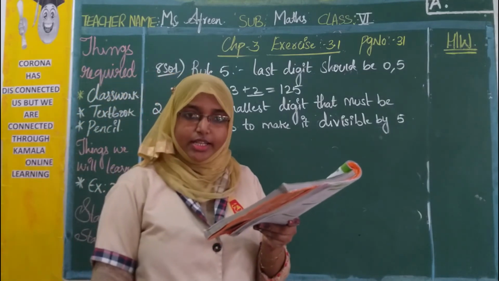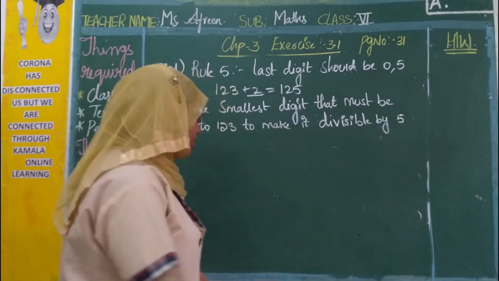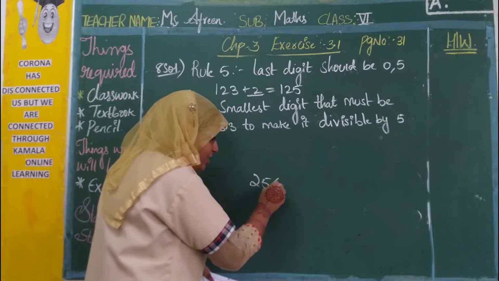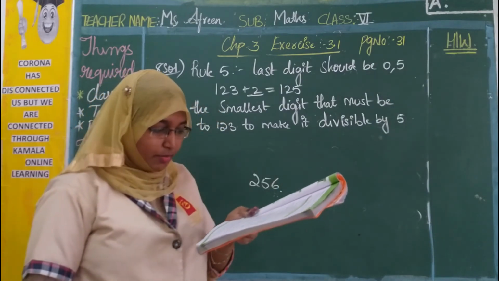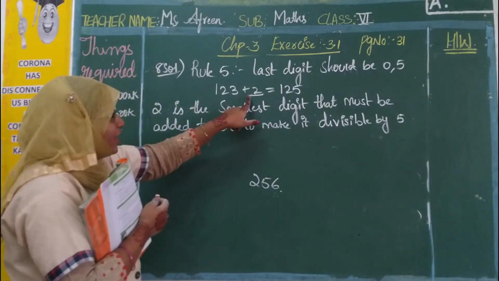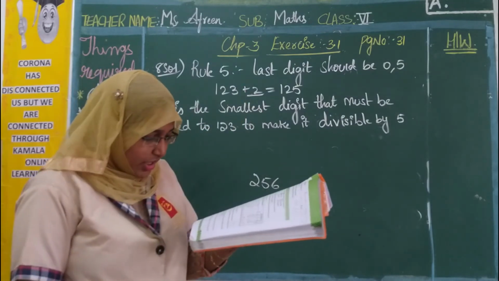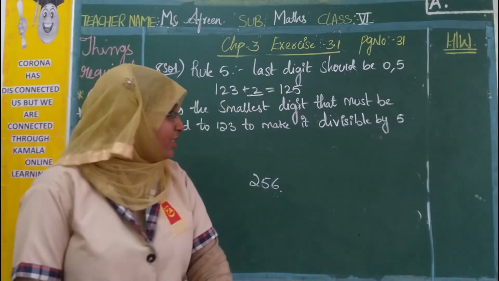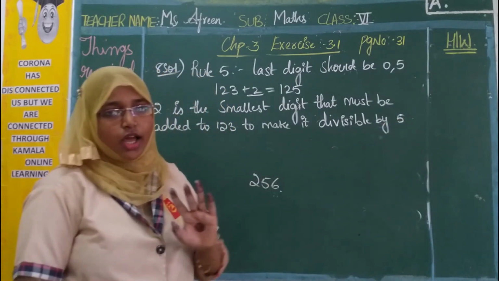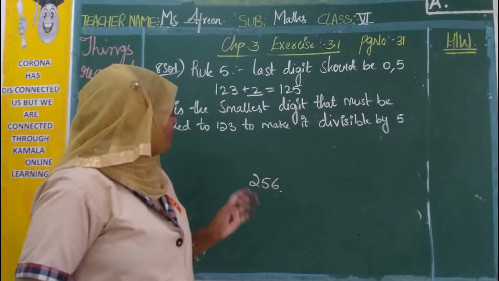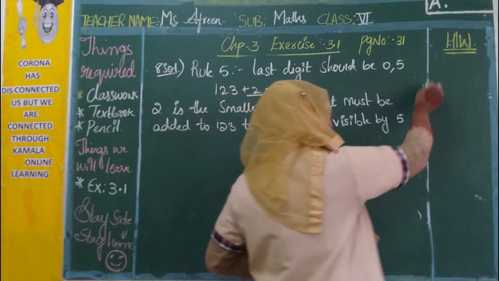Find the smallest number that has to be subtracted from 256. Again you are going to take the smallest number, but here we are going to subtract. Where we have added before, for the 9th one you are going to subtract it so that it is exactly divisible by 10. Instead of rule 5, we have rule 10. Okay. So with this we have ended our exercise 3.1.